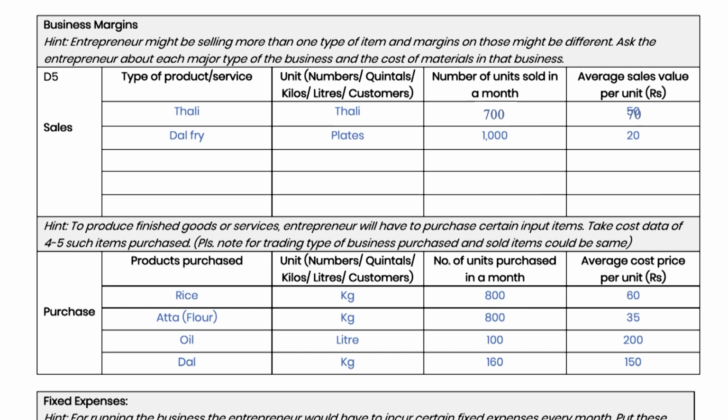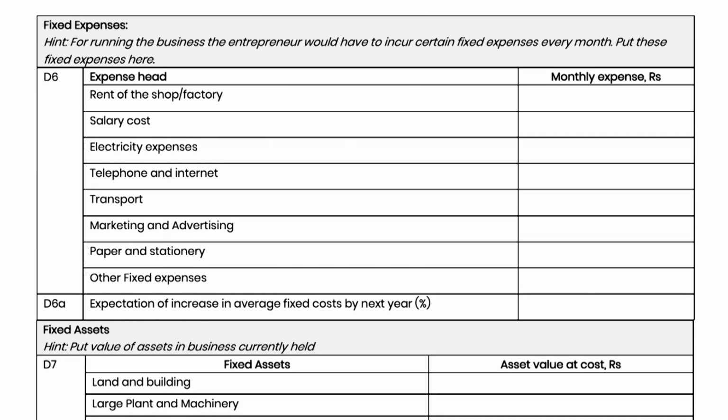wheat, gas, etc. In D6, fill the fixed monthly expenses of the business under different heads as mentioned in the table. In D6A, fill the percentage increase expected in these fixed costs over the coming years. Generally, we can assume it to go up by 5% to 7% per annum. Mentors must cross-check this figure recorded by Vitta Sakhi.